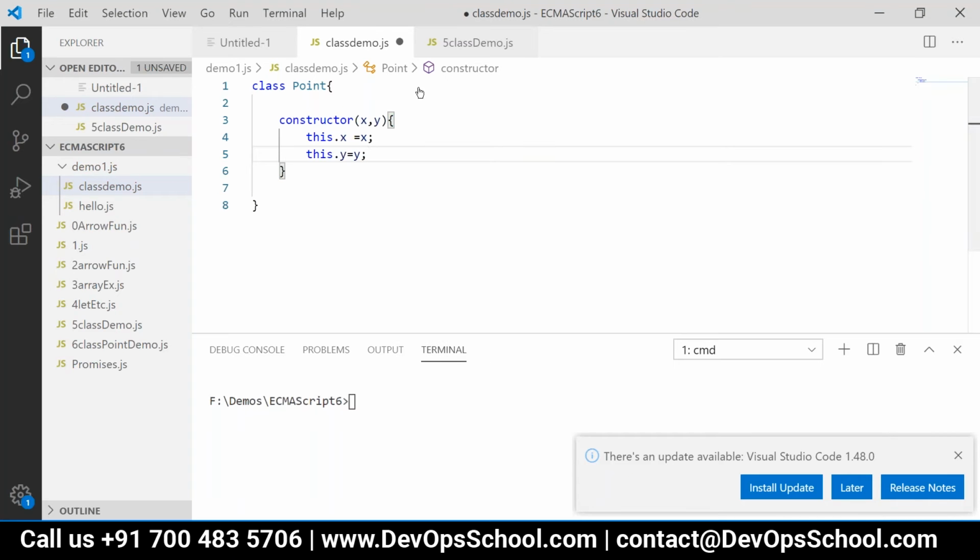Right? Let us write one method here. Now that static keyword, as we used to have in Java, we can use that here also. That is again one addition in ECMAScript. I can write a method, suppose distance, and I can declare that method as static.